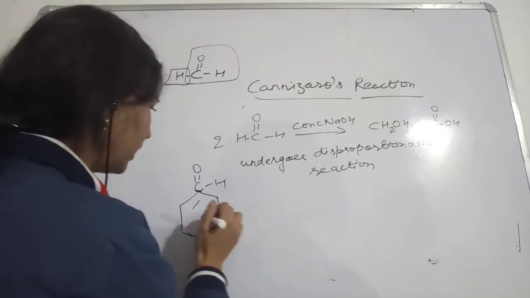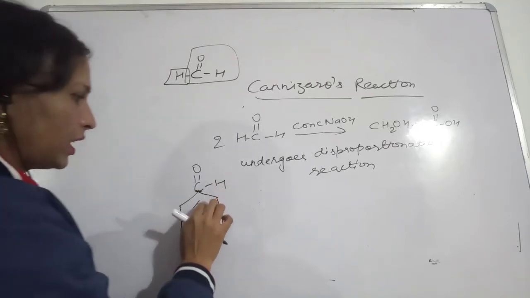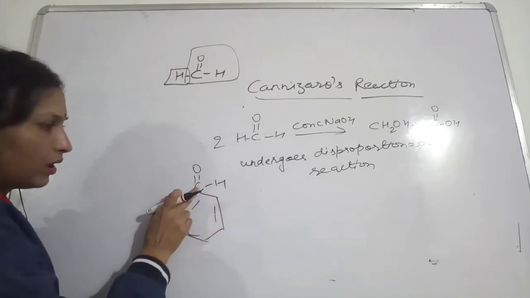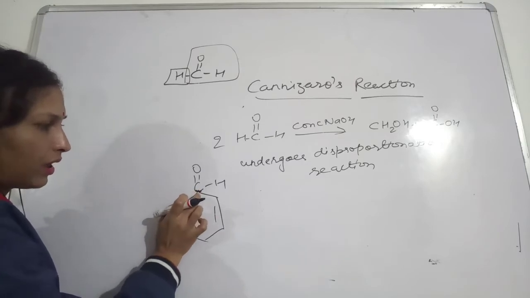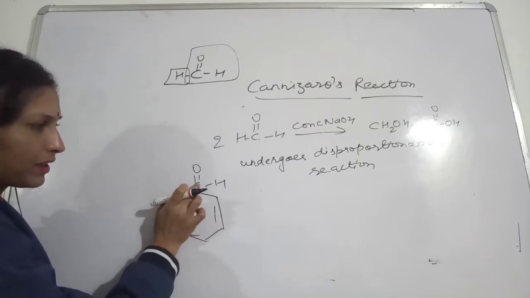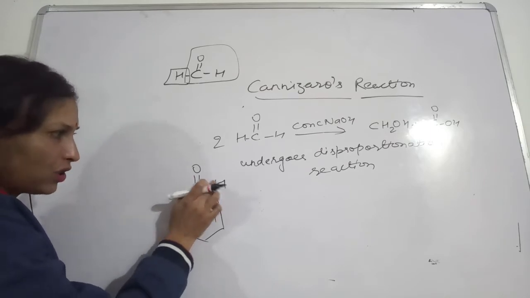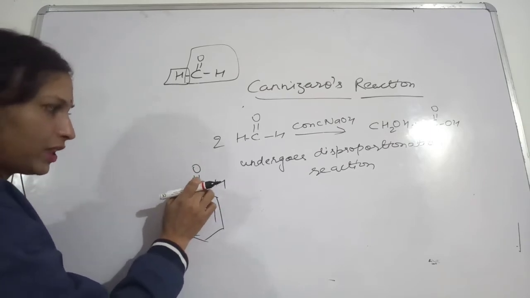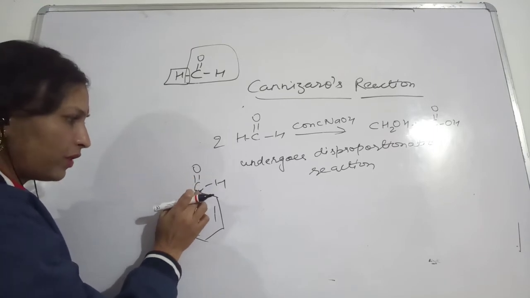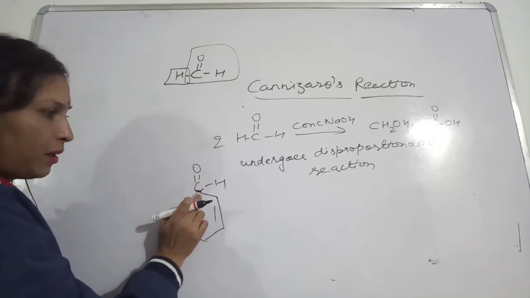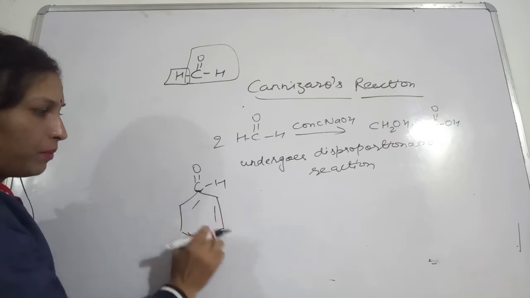Next to the carbon possessing the functional group, CHO, is the carbon present in the benzene ring.